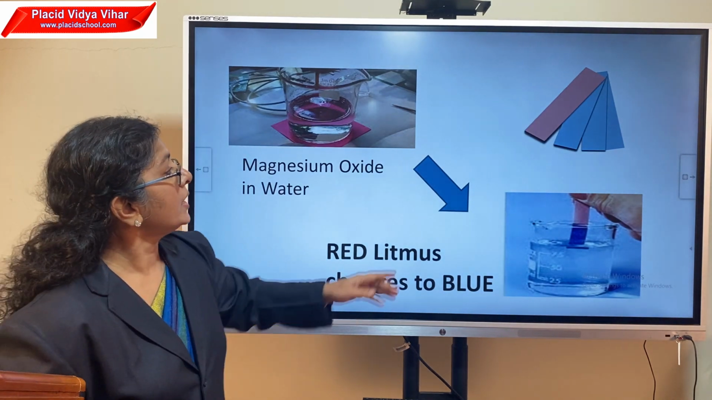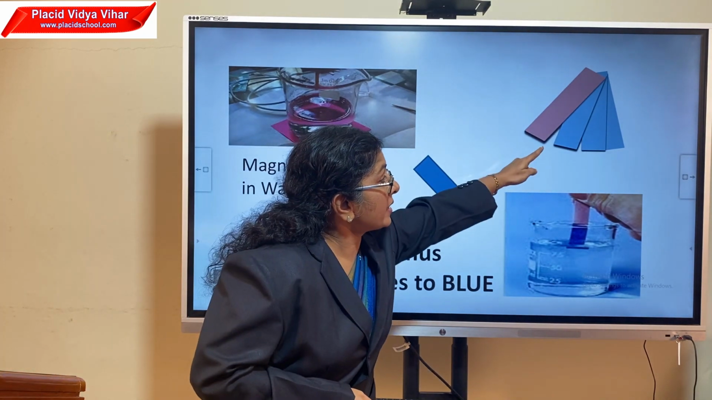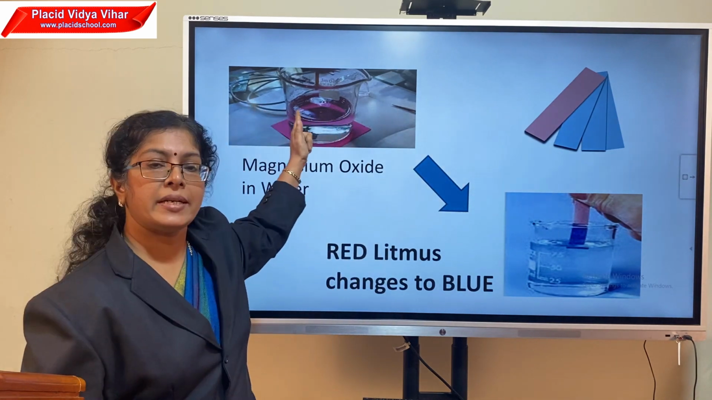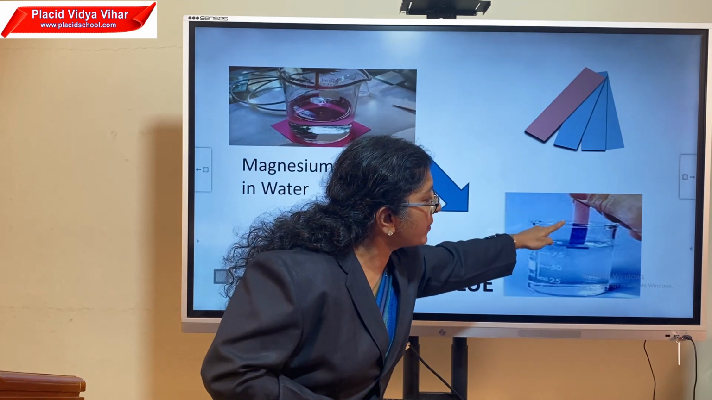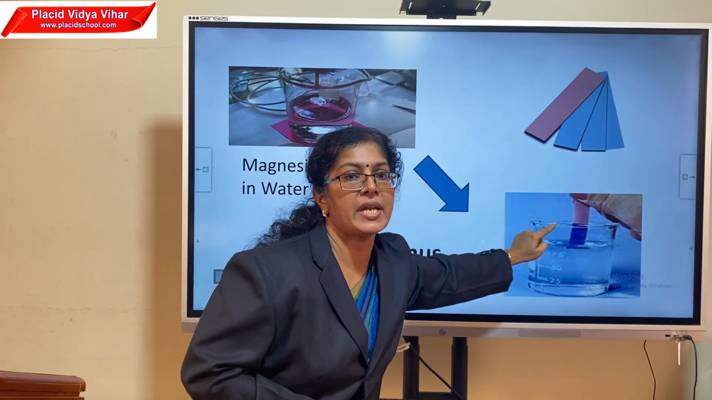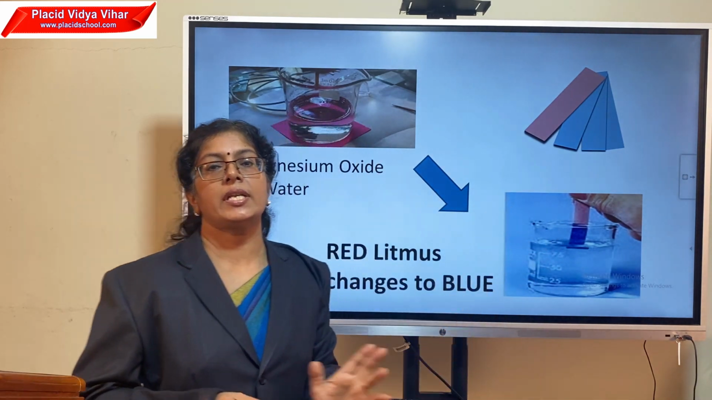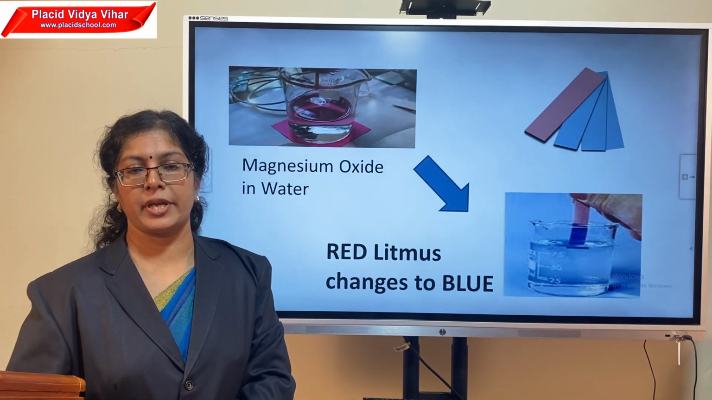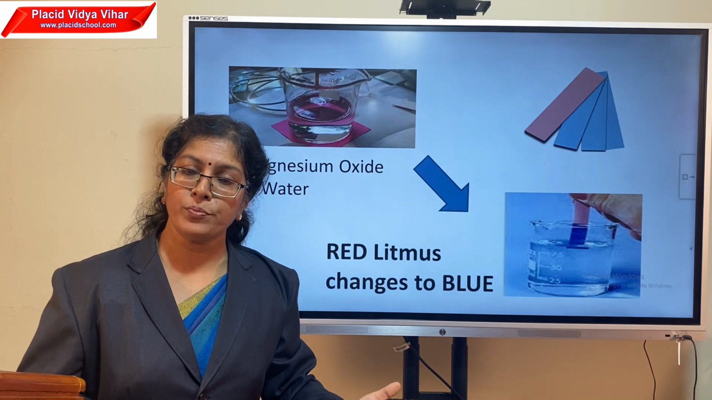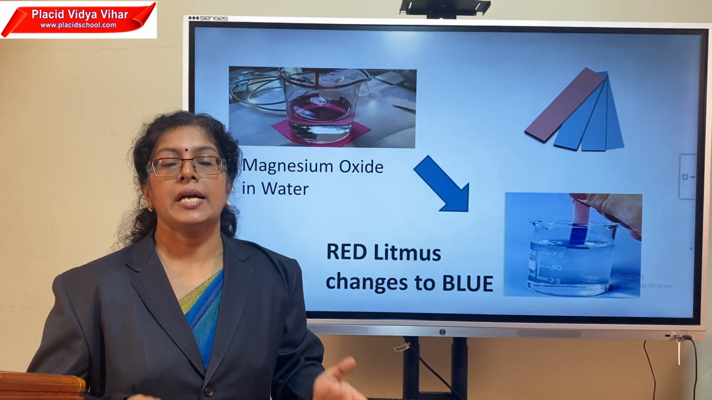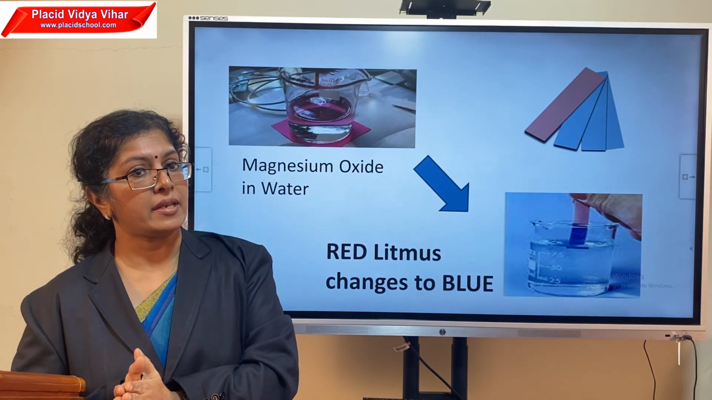For example, if you take a red litmus paper and dip it in this solution, see, this red litmus changes to blue, which indicates the solution is basic in nature, because if red litmus changes its color into blue in any solution, that solution is basic in nature.